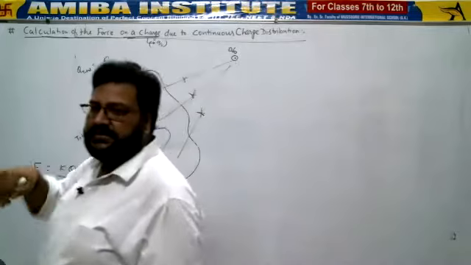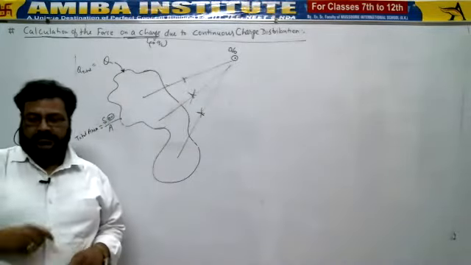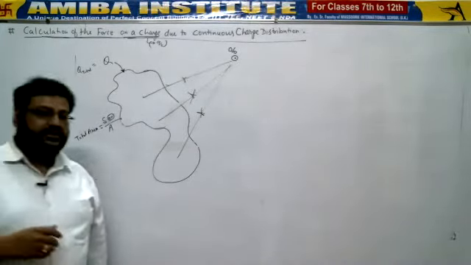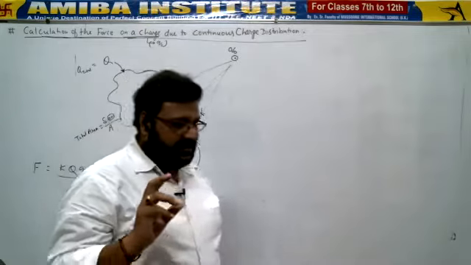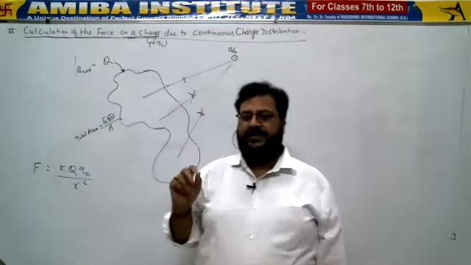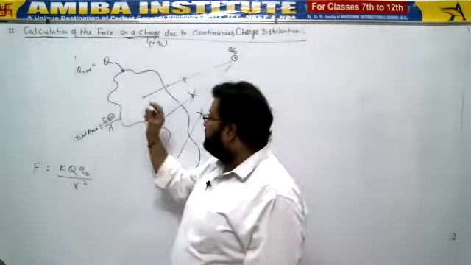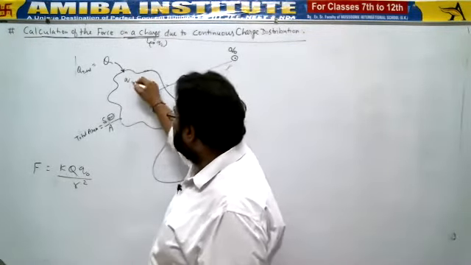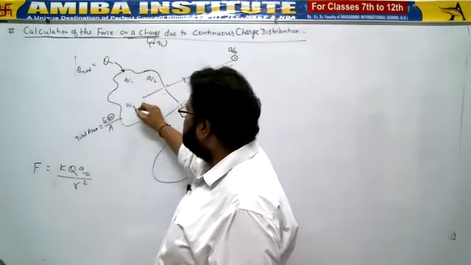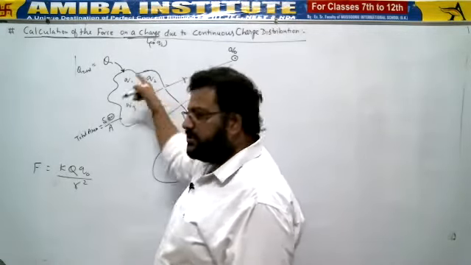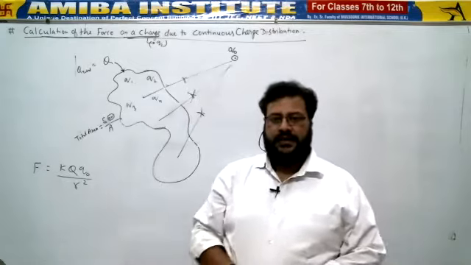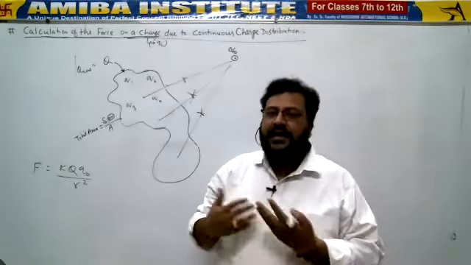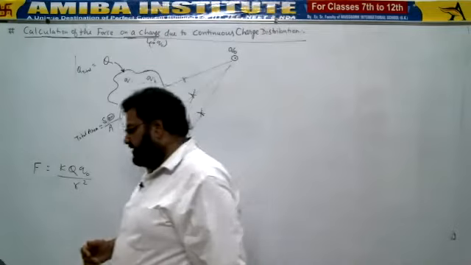And charges are being distributed everywhere. Then somebody will say, sir, you told us that you will take the individual forces by each and every charge. So divide this charge. So how to divide? Sir, Q1, Q2, Q3. Then if you are assuming Q1, Q2, Q3, then what is Q1? I don't know. And finally, how will I replace it? Even these things I don't know.